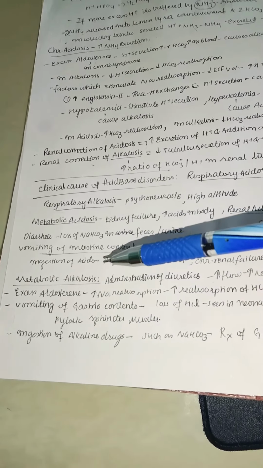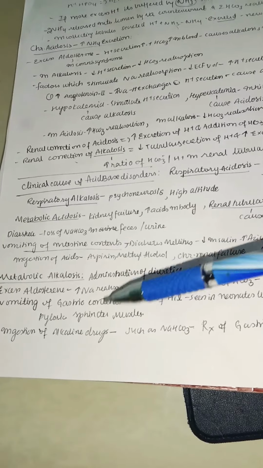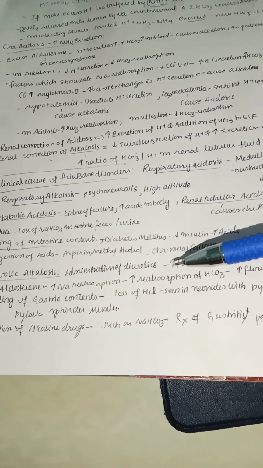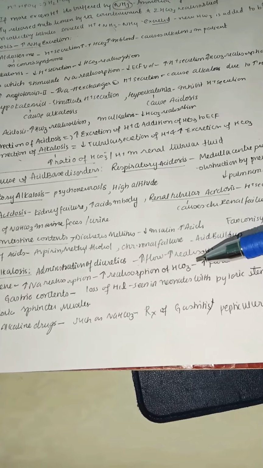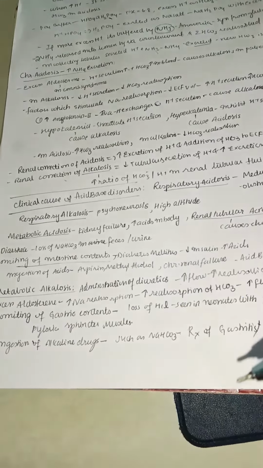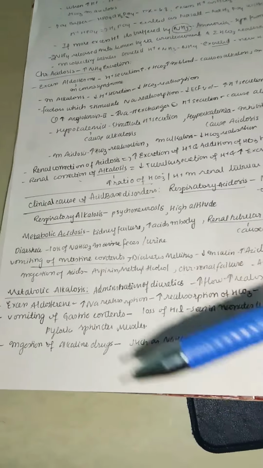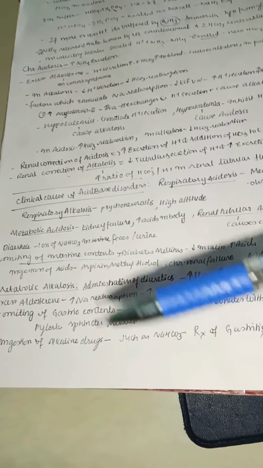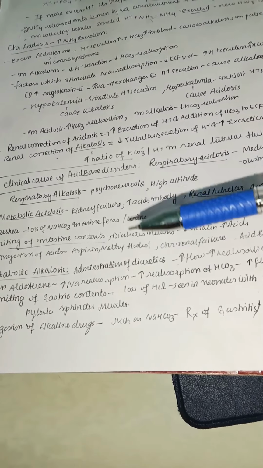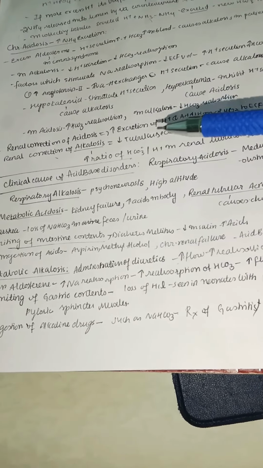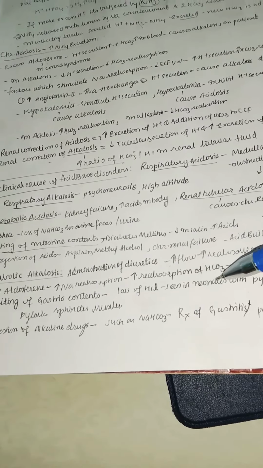And excess aldosterone. Whenever there is higher aldosterone, it will lead to higher sodium reabsorption. This will in turn also lead to higher reabsorption of bicarbonate and increase the flow. And vomiting of gastric contents, like loss of HCl, which is mainly seen in neonates with pyloric stenosis, which is caused by hypertrophy of the pyloric sphincter. Whenever there is hypertrophy of the pyloric sphincter, the contents can't move further into the small intestine. So because of this, the gastric contents are vomited out. When gastric content is vomited out, it has a lot of HCl, so this will also be lost. This condition is mainly seen in newborn neonates.